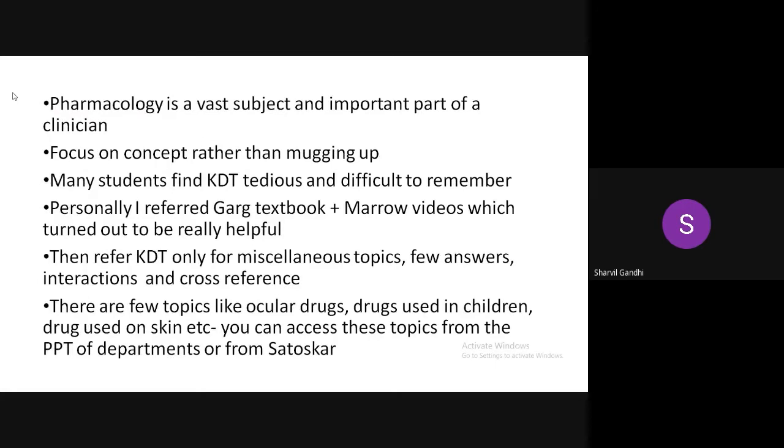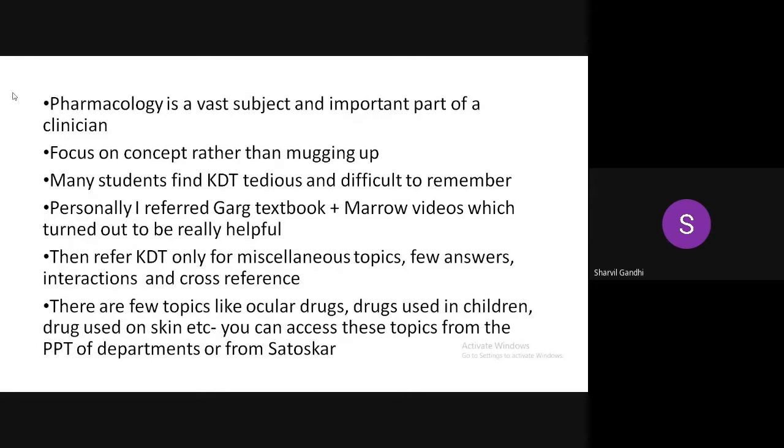Now, how to study pharmacology? It's a vast subject and kind of a volatile subject, but it's an important part of being a clinician. Since you are at home and under lockdown, it's important that you focus on concepts rather than mugging up. As by me and many other students, KDT is tedious and difficult to remember. So personally, I referred to Marrow videos, which turned out to be really helpful for me, and referred to KDT only for miscellaneous topics like a few answers there or drug interactions and also for cross reference if you need. There are a few miscellaneous topics like ocular drugs, drug use in children, pregnancy or skin.